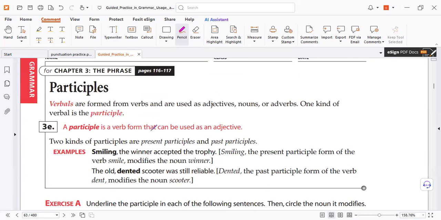Here, about participles. In English, we have the present participle and the past participle: present because it is verb plus -ing, and past because it is verb plus -ed. But you know that in English the participle functions as an adjective, and the adjective modifies a noun or pronoun. So imagine it like that. If you start a sentence with a present participle phrase like that, you need a comma. Remember the rules of the comma: you need a comma before you start the sentence.